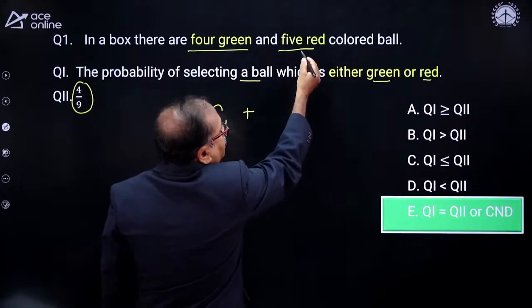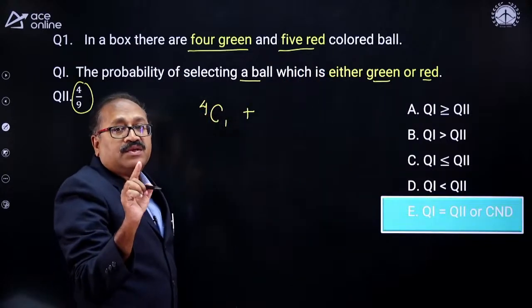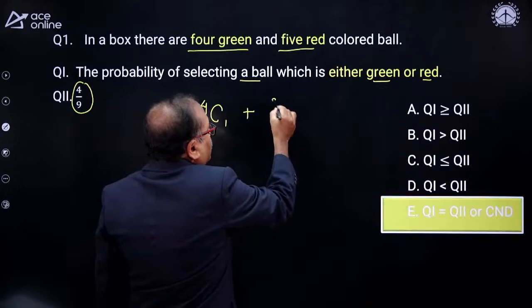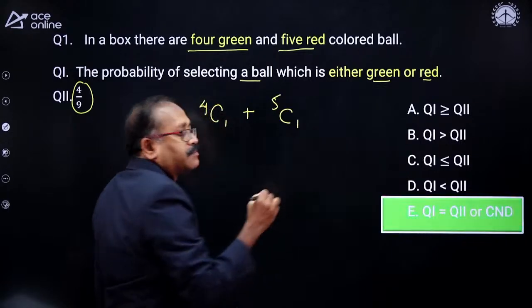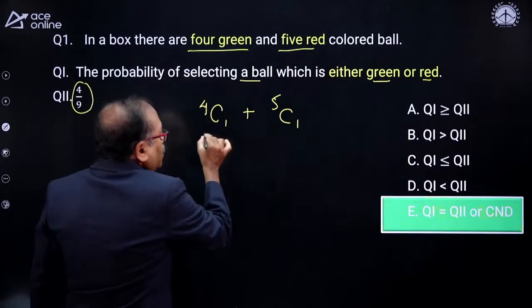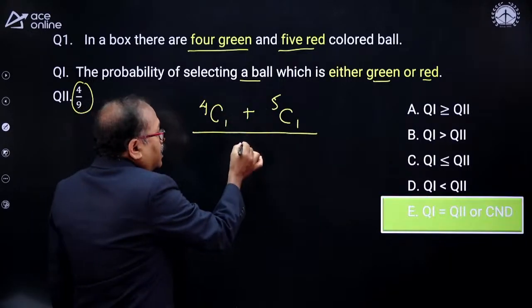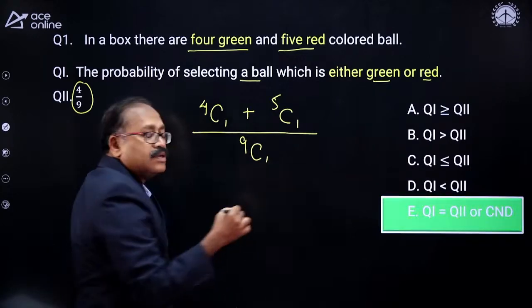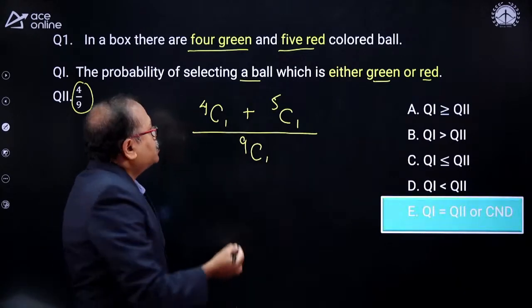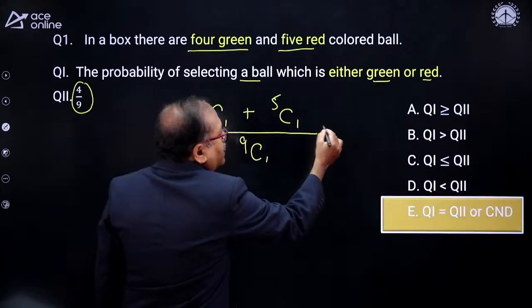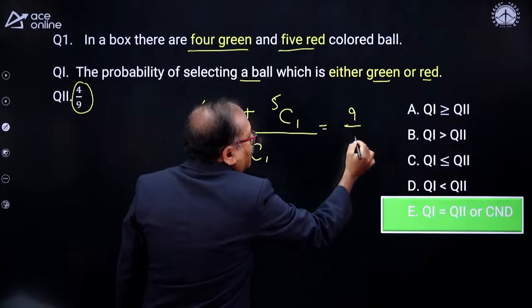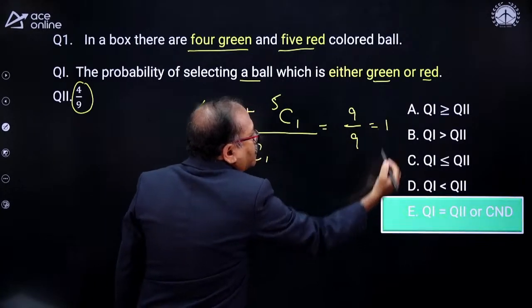And then 5 red color, you are picking 1, so 5C1. And the 5C1 we know that it's nothing but 5. So the total number is 9C1, that is nothing but 9. So that means 4 plus 5, 9 by 9, which is equal to 1.